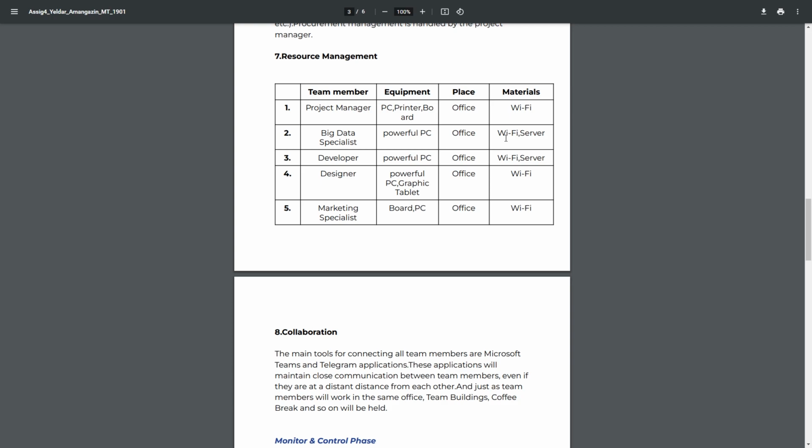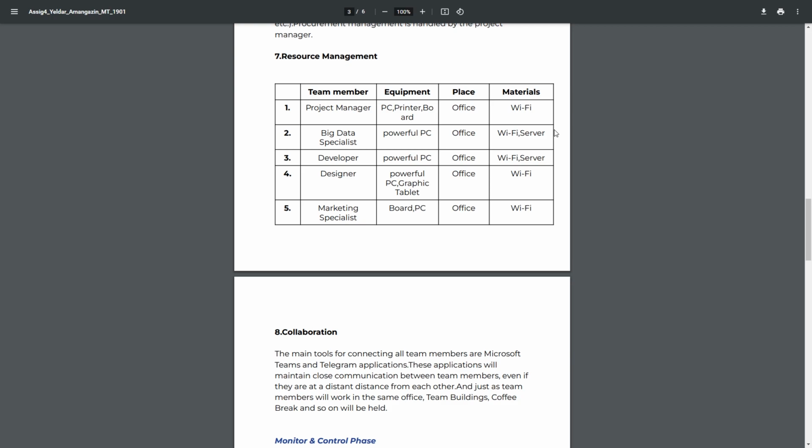Third is developer, equipment, powerful PC, place, office, materials, Wi-Fi, server. Fourth is designer, equipment, powerful PC, graphic tablet, place, office, materials, Wi-Fi. Fifth is marketing specialist, equipment, board, and PC, place, office, and materials, Wi-Fi.